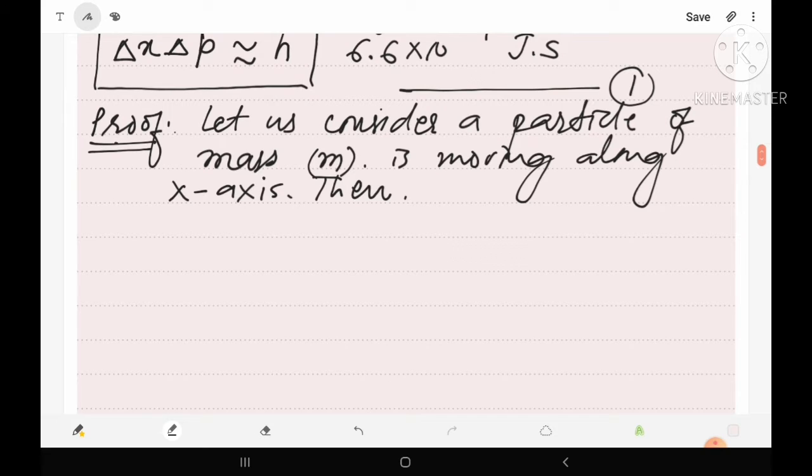So for the existence of a wave packet, let us consider two waves, just as we did in the concept of wave packet, that is, phase velocity and group velocity.